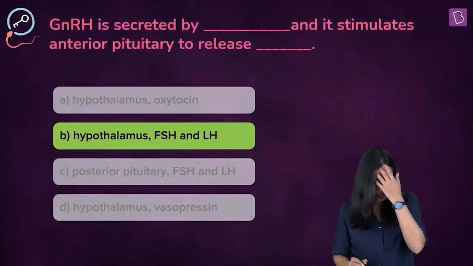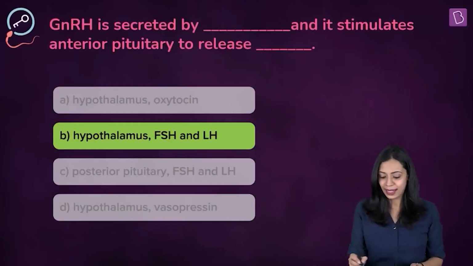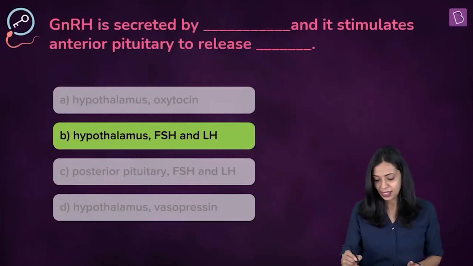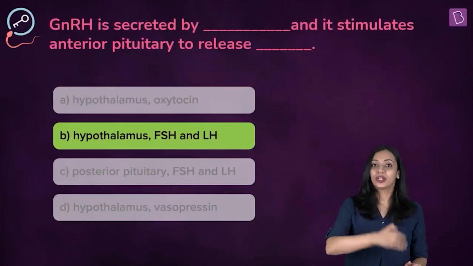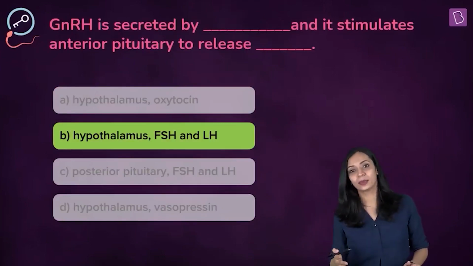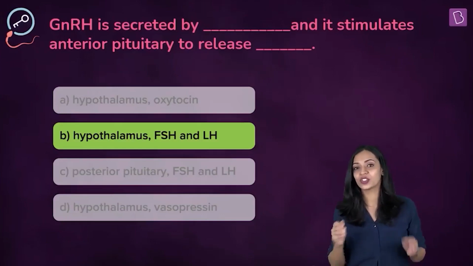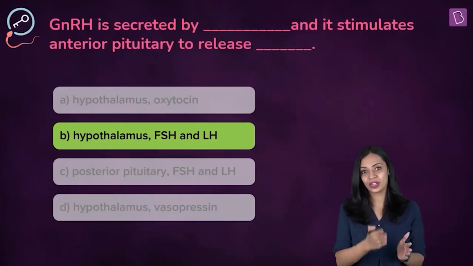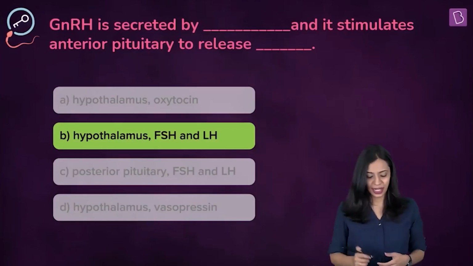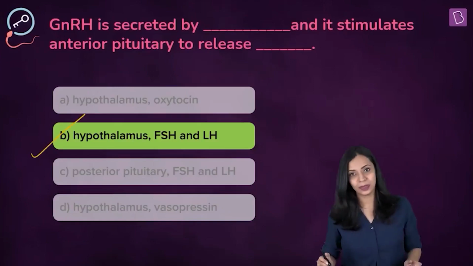Now let's look at the question again. GnRH is secreted by dash. It is secreted by the hypothalamus and it stimulates the anterior pituitary to release what? It stimulates the anterior pituitary to release gonadotropins, because GnRH stands for gonadotropin releasing hormone. And which are the gonadotropins? FSH and LH. So the correct answer to this question should be option B.